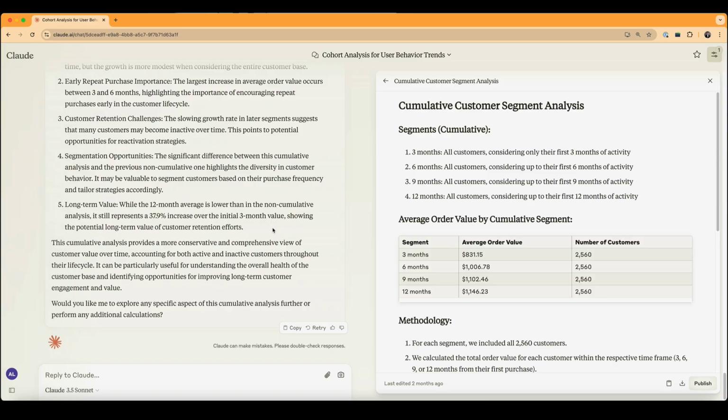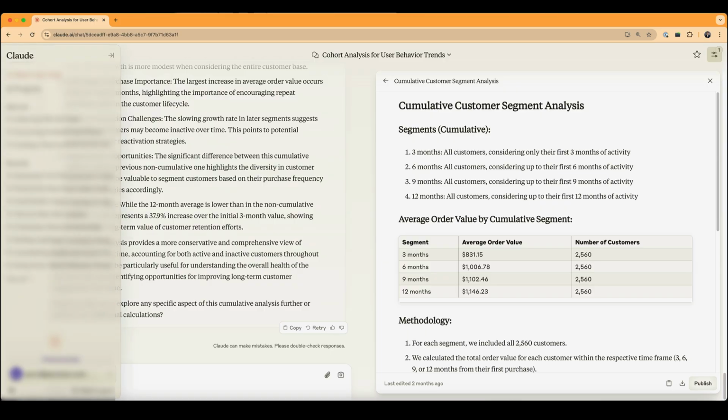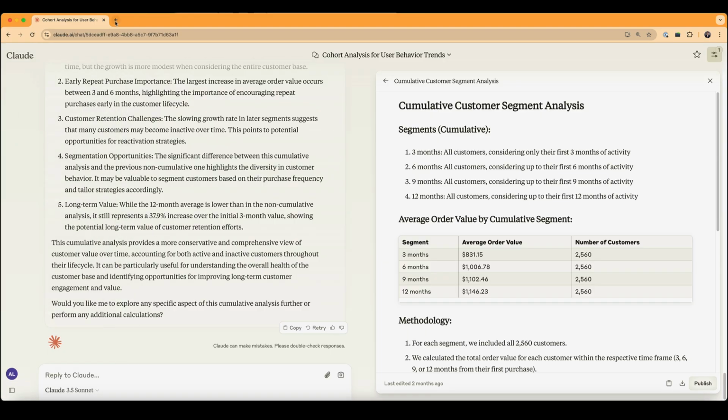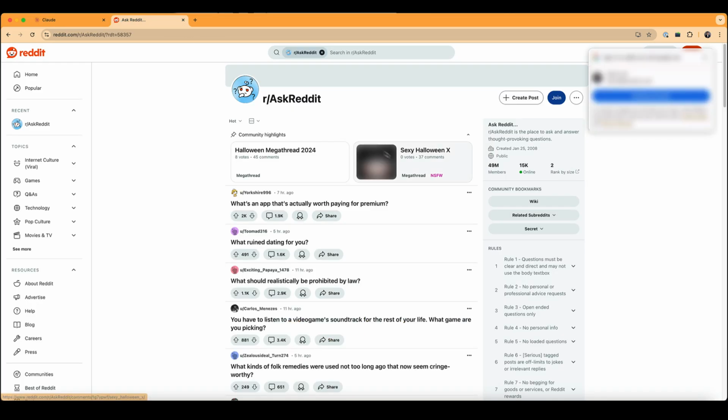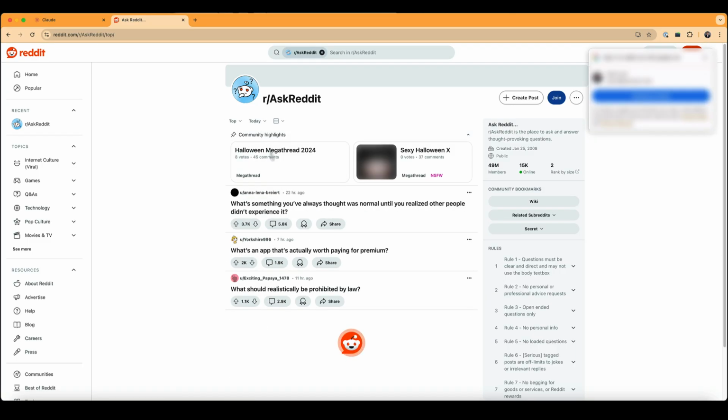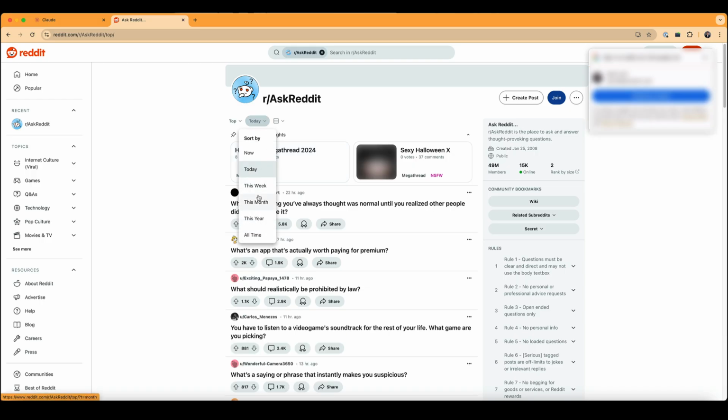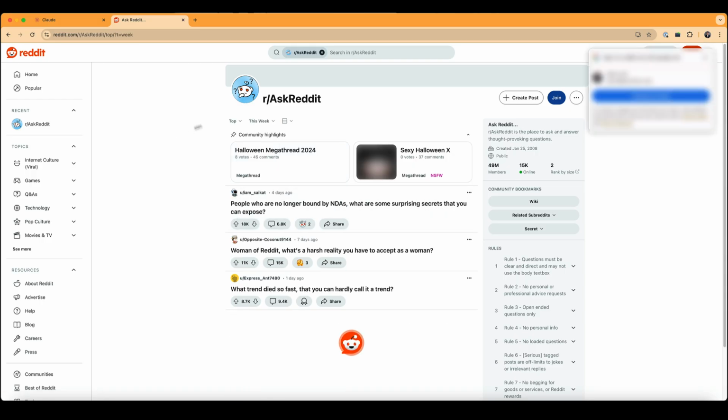All right, let's look at a second example. And for this one, let's do something a little different. So I'm actually going to open up Reddit. I'm going to go to Ask Reddit, which is a popular subreddit. Let's pick, I want something top for, let's say this week, so we can get lots of comments.